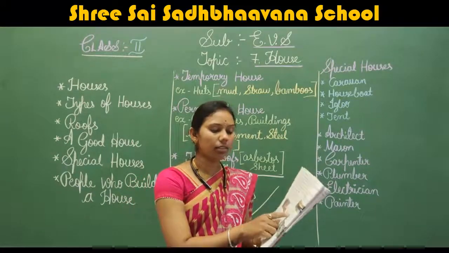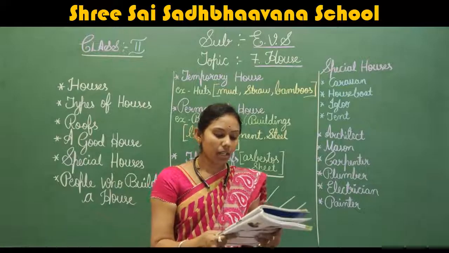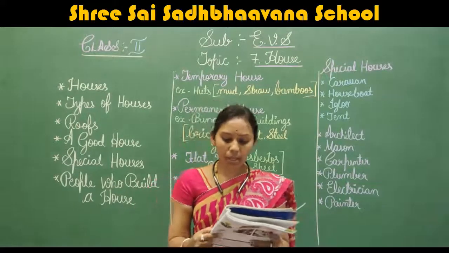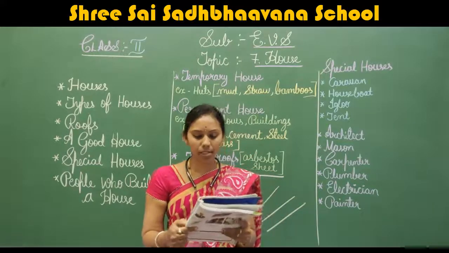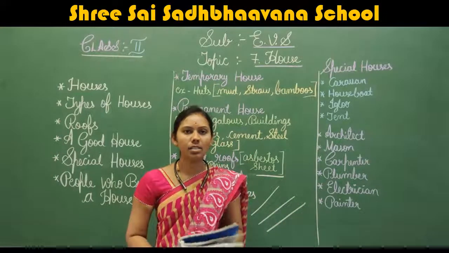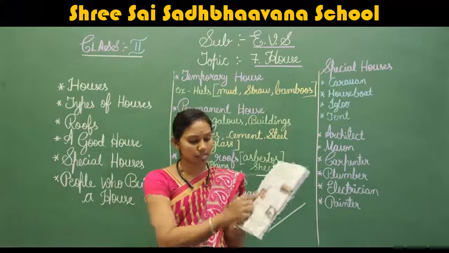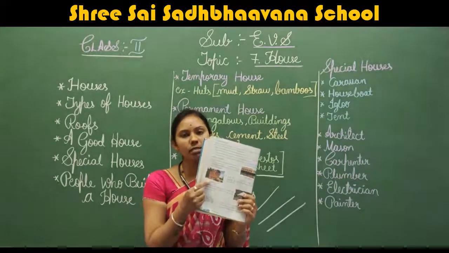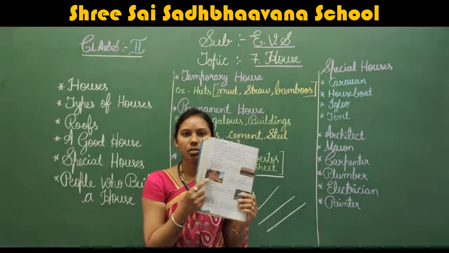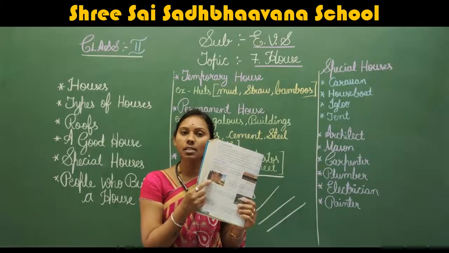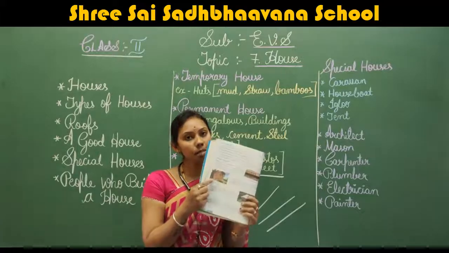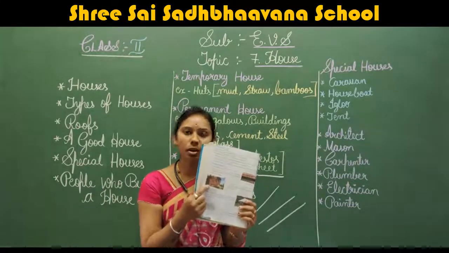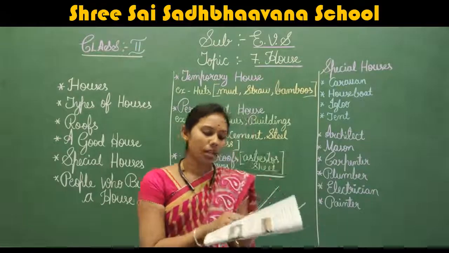Okay. Next, you can see the caravan. This is a caravan. It runs on wheels. Banjaras and Gypsies live in a caravan. Next picture, you just observe the textbook. Caravan picture you can observe now. Who will live in this? Banjaras and Gypsies are going to live in this type of house. This is also a special house.